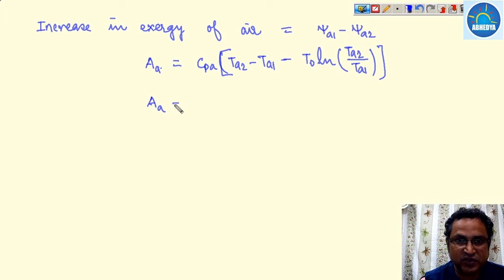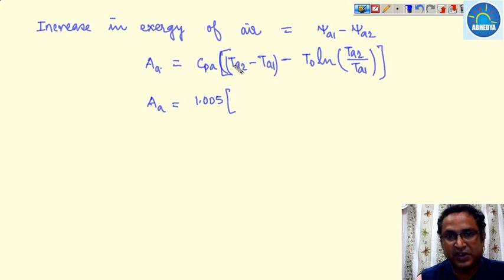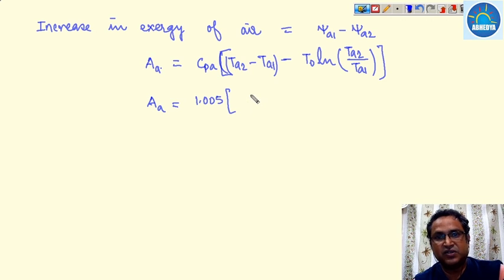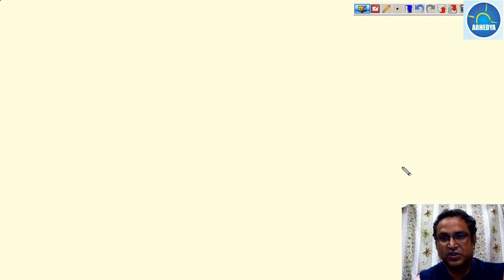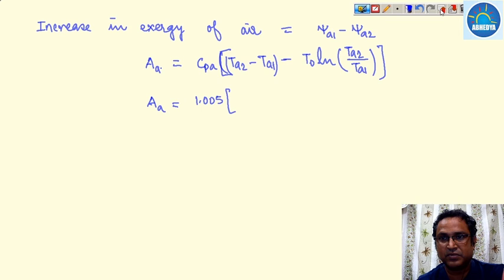So once you put the values, that is 1.005 into TA2 minus TA1. What is TA2?